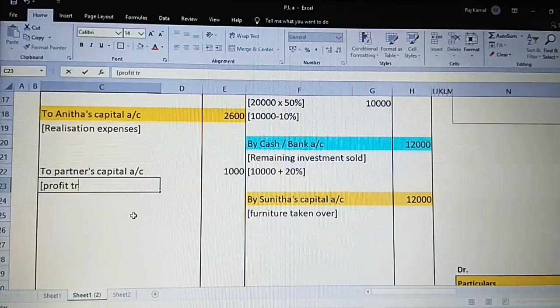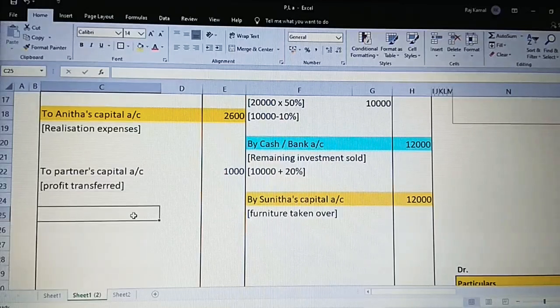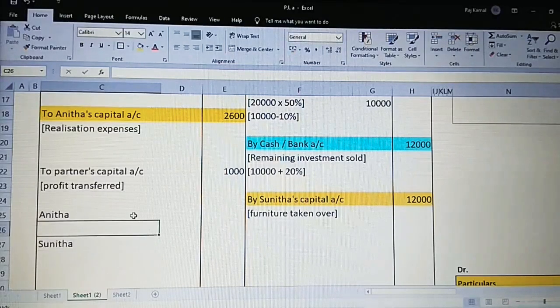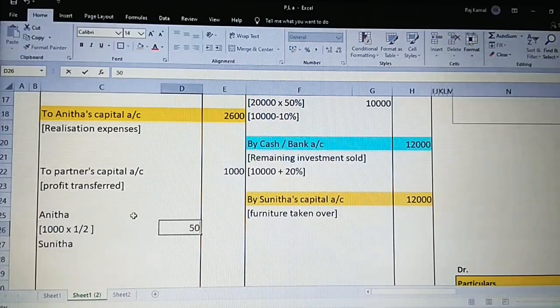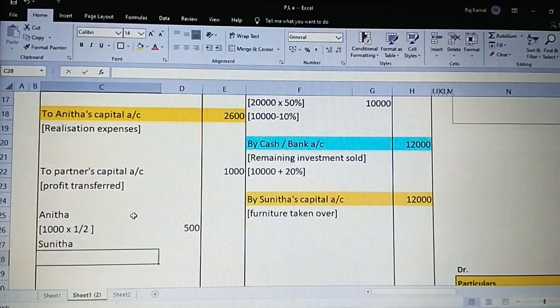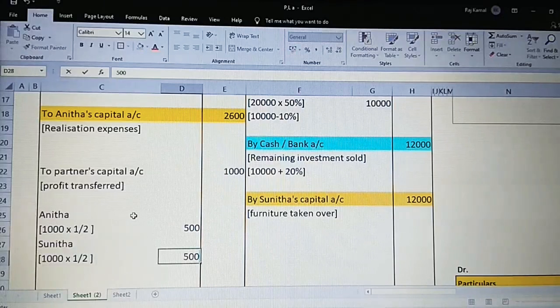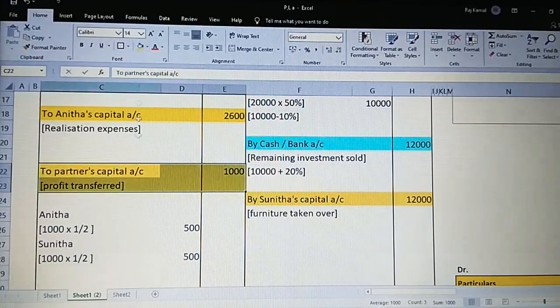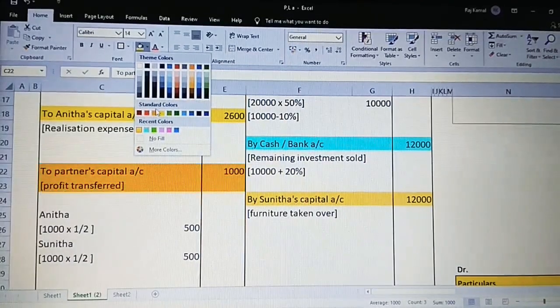This is going to be distributed among the partners, Anita and Sunita. They are equal partners, so it is going to be 1/2, so 500 for each. 1,000 by 2. So this is how we have to do it. We have done this. The amount is being transferred to partners' capital accounts.